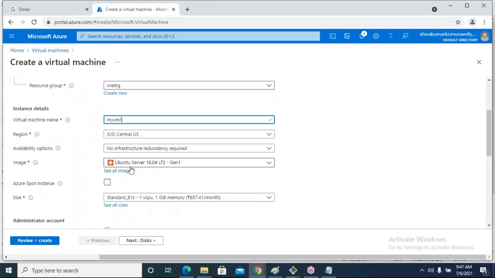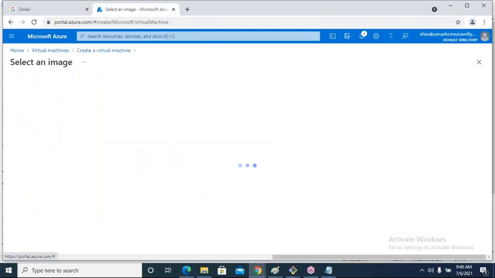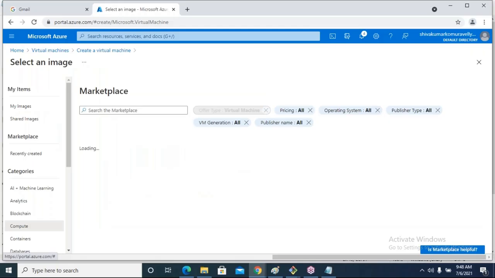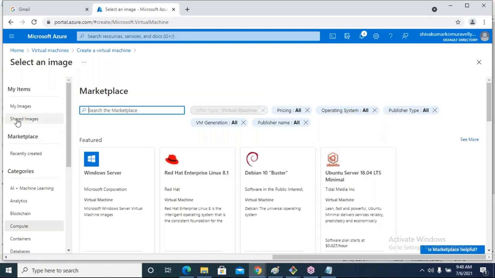Now this time, don't select Ubuntu Server 18.04. So just click on see all images. Are you seeing this, see all images? Okay. Select shared images in the left pane. You are seeing these shared images.